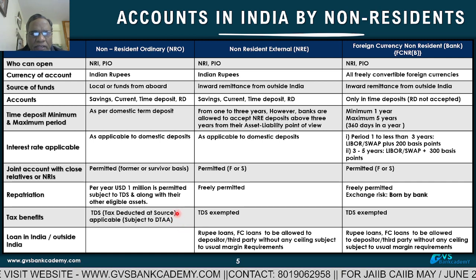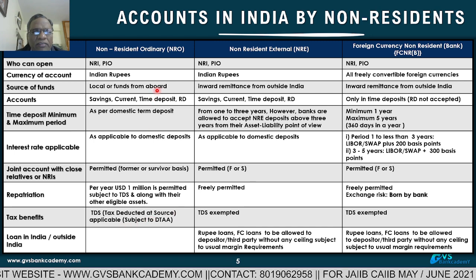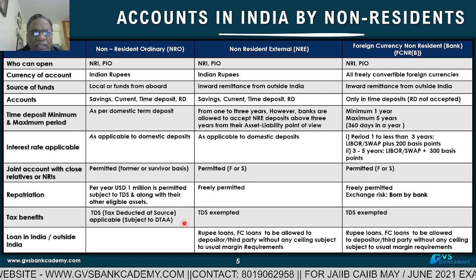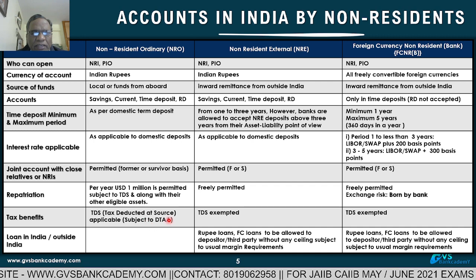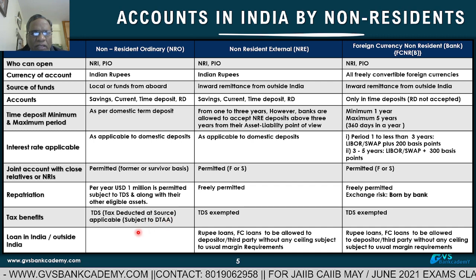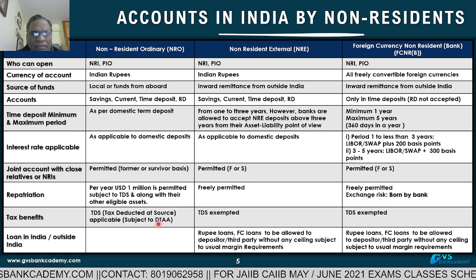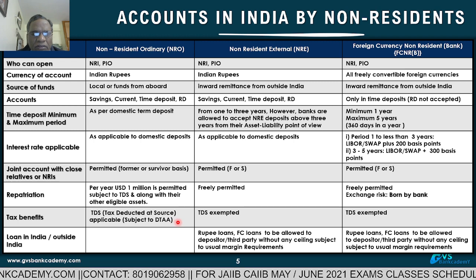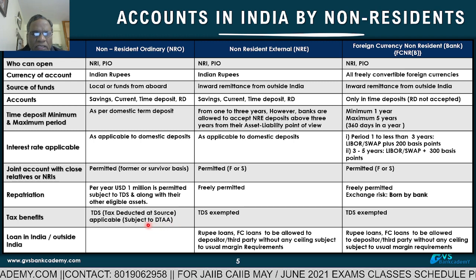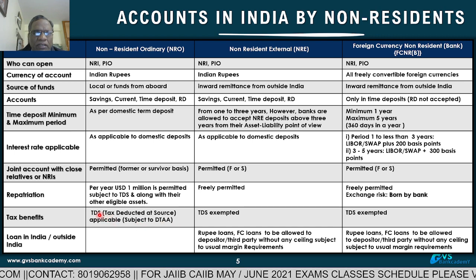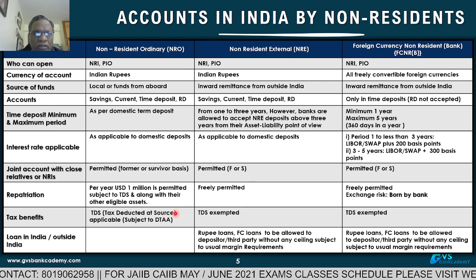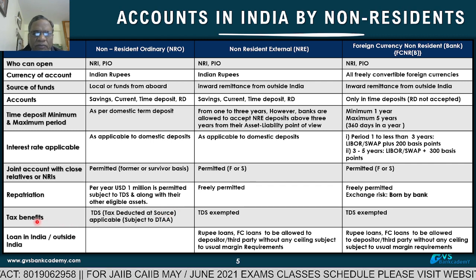So for any NRI residing in these 88 countries, whatever the tax rate is under the DTAA, that tax rate you have to deduct. For countries which do not come under a DTAA, as per our Indian Income Tax Act, TDS you have to deduct. That is the tax benefits.